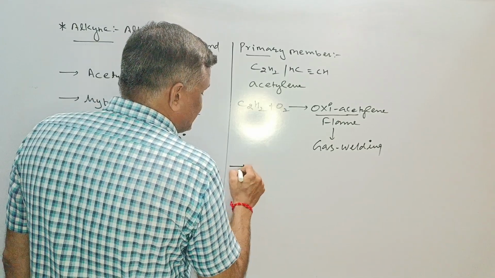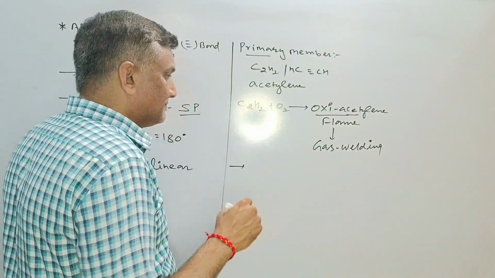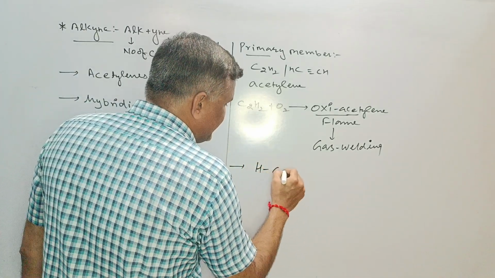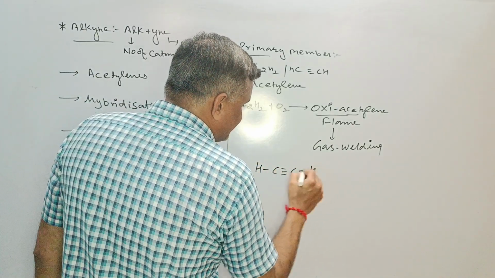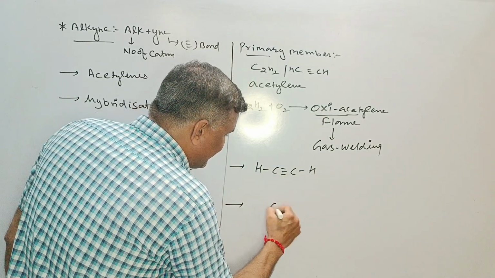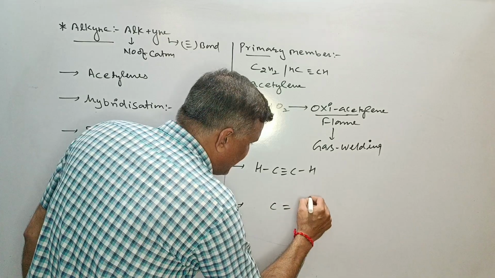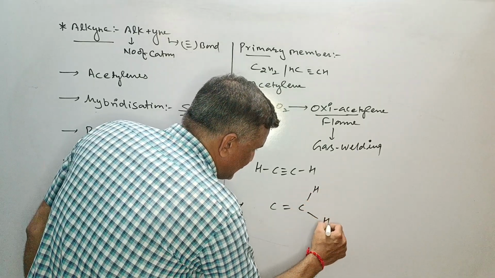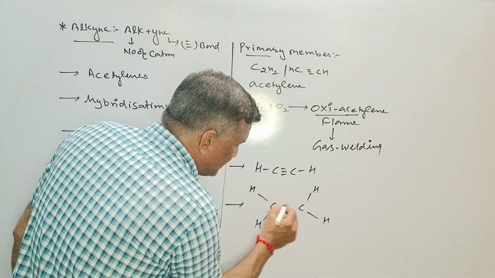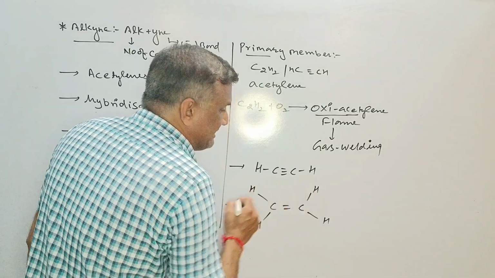If we go with the geometry of alkene and alkyne, for alkyne you have linear, so it will be CH triple bond CH. This is the linear form. For alkene, you can take the example of CH2=CH2, and this is trigonal planar. This is trigonal planar and this is linear.